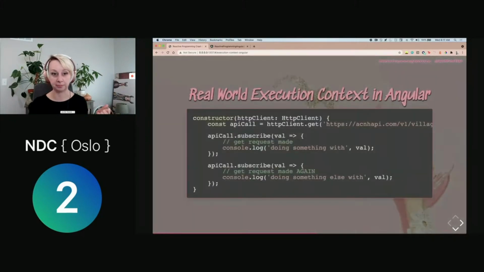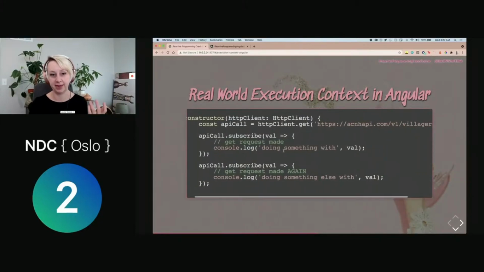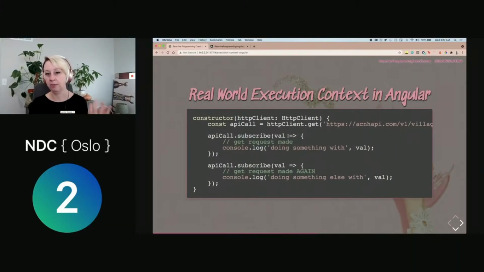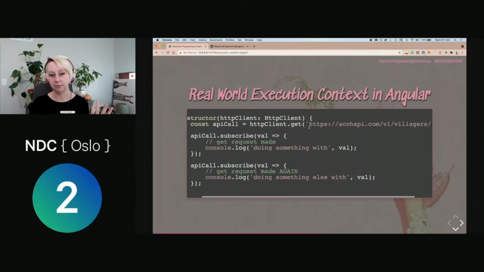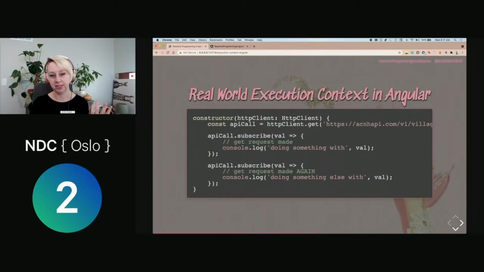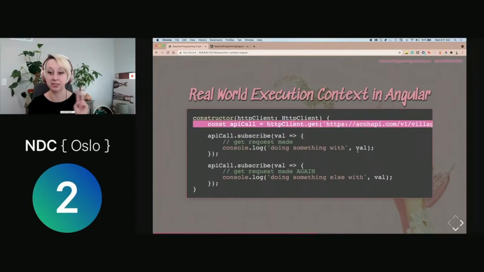So an example of that is exactly like this, where maybe I have this service where I am making this API call. So my code is going to look something like this. I'm using the HTTP client get method, passing in my API. I'm creating a subscription here. I'm doing something with that, and I'm doing it again. So this API call will be made twice, and that very likely is not what we want to be doing in this instance.